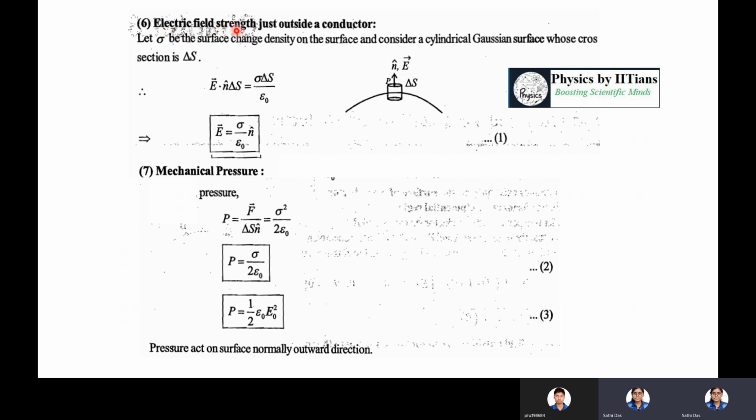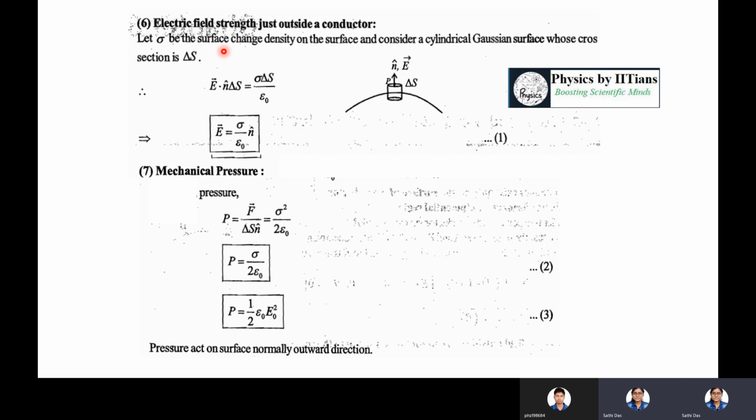So the electric field strength is another property of the conductor. Suppose this is the surface of a charged conductor, and the charges reside on the surface of the conductor, not inside. So you can have a genuine question: what will be the value of that electric field?